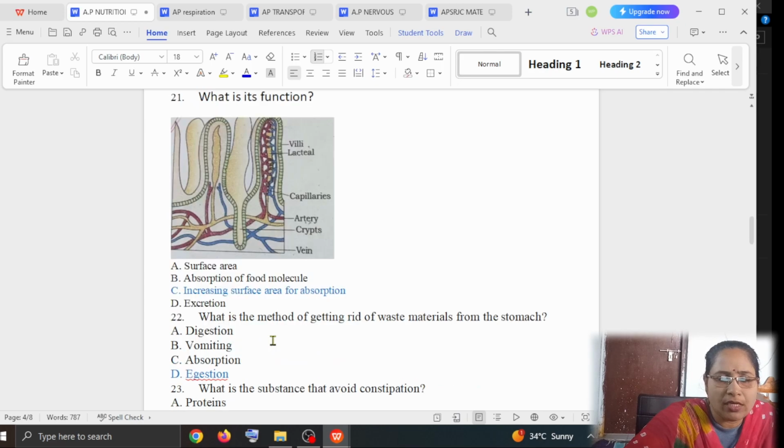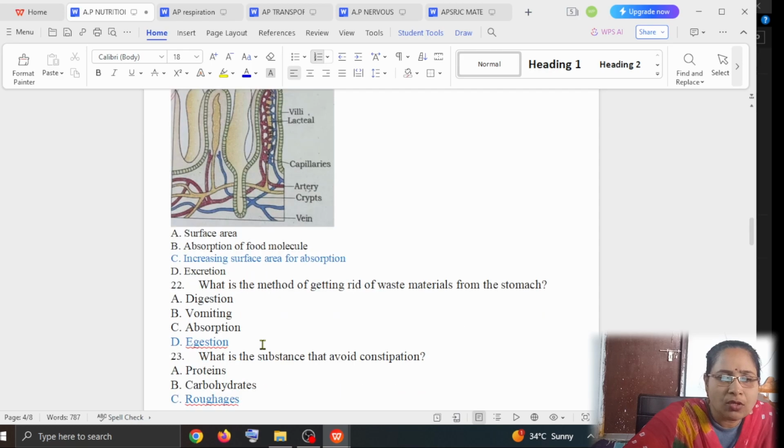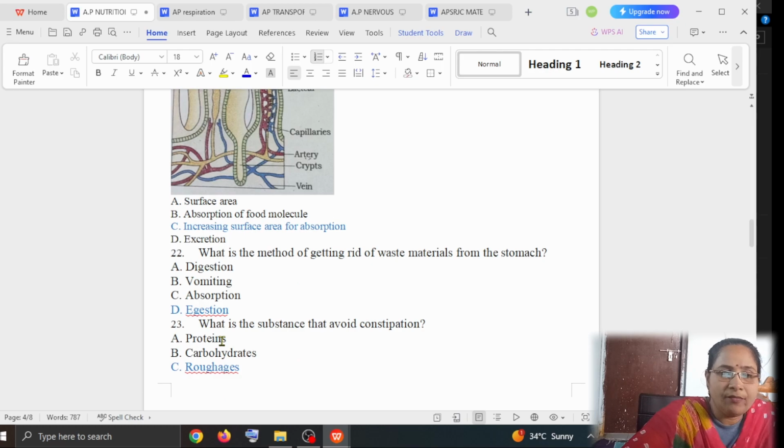The next question is, what is the method of getting rid of the waste materials from the stomach? Option A is digestion, option B is vomiting, option C is absorption, option D is digestion. The method of getting rid of waste materials from the stomach is vomiting. One more question of the same type will be there: if we eat an excess of proteins, reverse peristalsis takes place. At that time we call it vomiting.